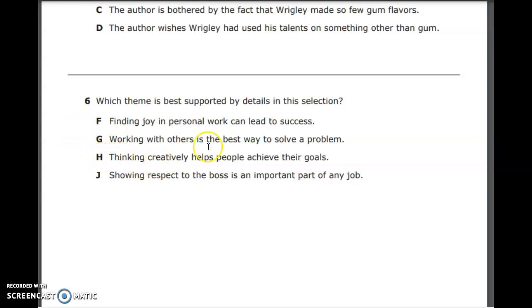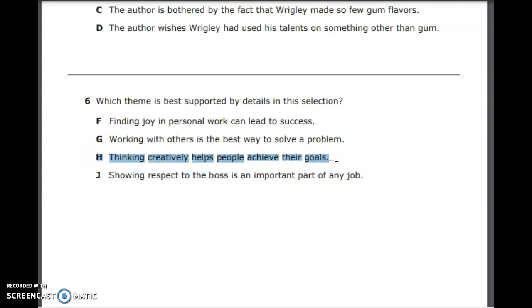H, thinking creatively helps people achieve their goals. This is exactly what Wrigley did. He went outside of the box. He thought about how he can get more customers in a creative way. So H is the best sounding answer that we have so far. J, showing respect to the boss is an important part of any job. That had nothing to do with our selection. That is not our answer. H is the best answer choice that we have here.